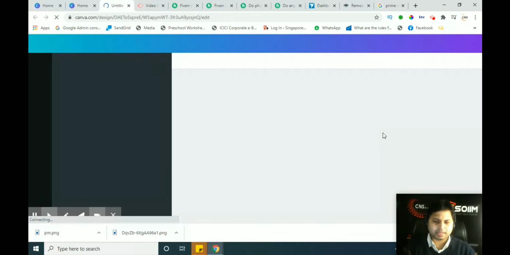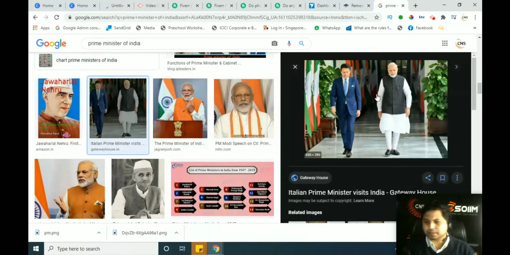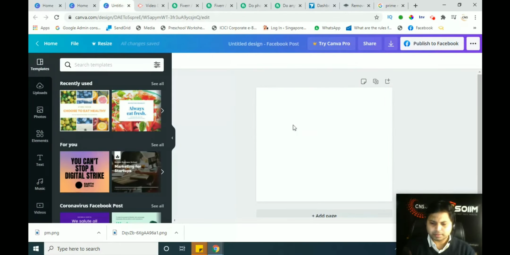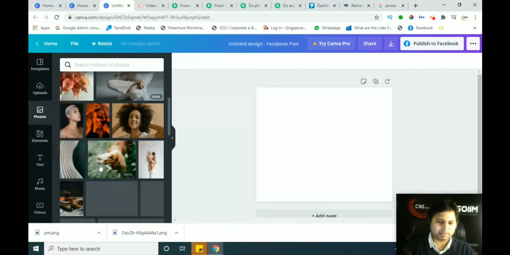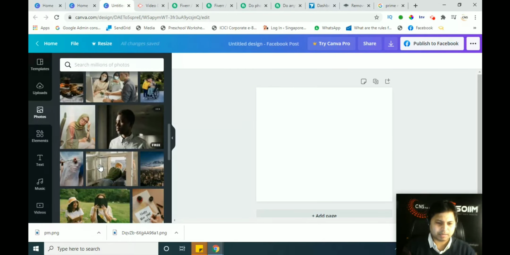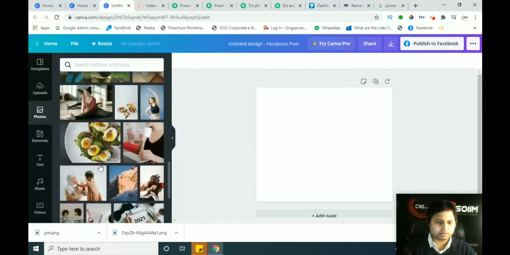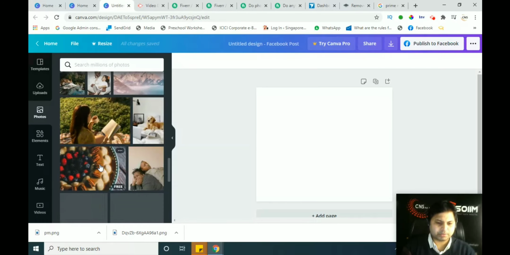Now I will design a custom background here. Before, the background was of Indian flags and Italian flags, I think, and it was the office of the PM in the PMO India. So let's come to Canva again. We will simply choose a suitable background. So we can search for background images and photos in our own Canva library, if they have some background in the Canva library or not. If not, then we will search for any other background from the internet which is free to use.